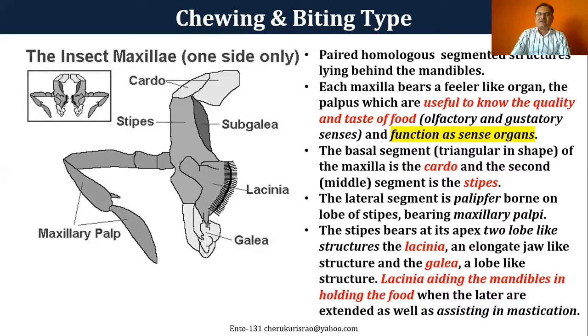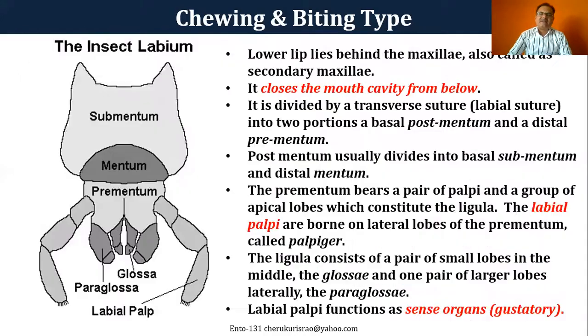You remember the palp has various kinds of sense organs, sensory structures, which help to taste the food material. And the maxillary palpi is also useful for sending the food material into the mouth. Similarly, lacinia and galea, which are the inside part, help the mandibles for holding the food material.